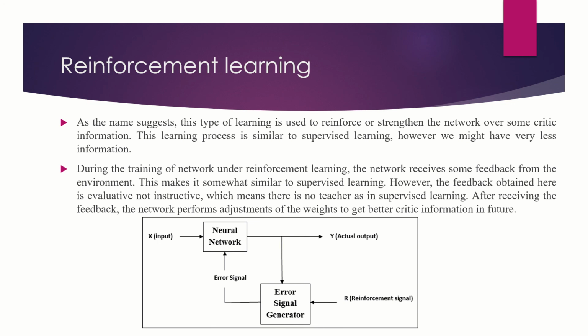So over here there is a reinforcement signal at the desired output point. In supervised learning, a reinforcement signal is provided. It will adjust the weights according to the error signal, the difference between the actual output and the desired output. The reinforcement signal will provide how much the output is varying from the desired output.